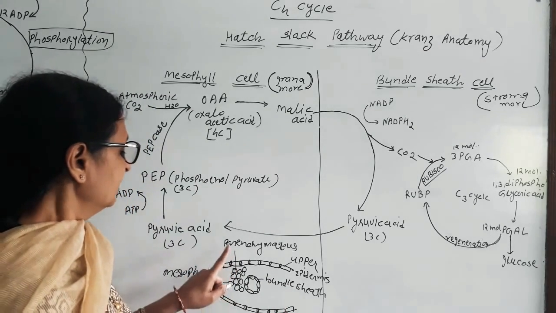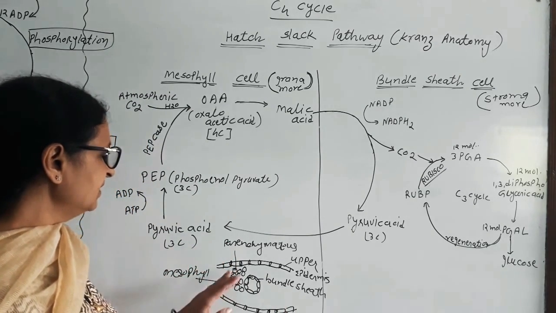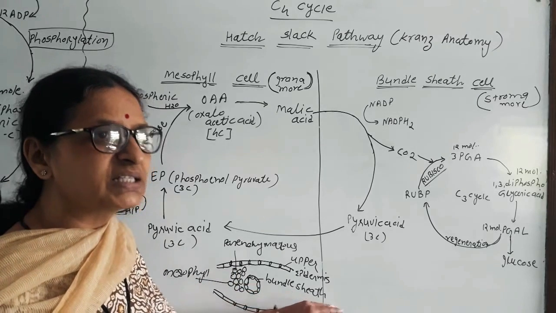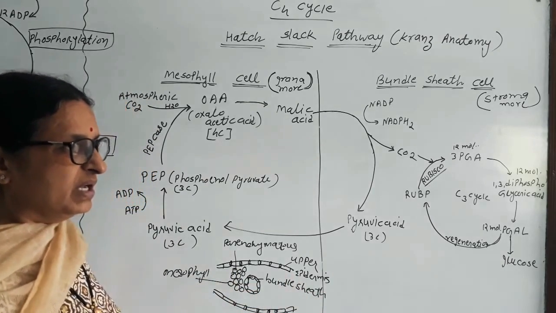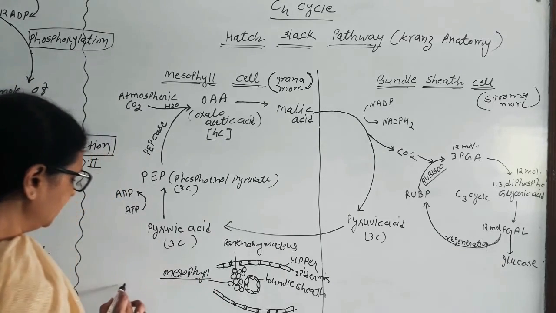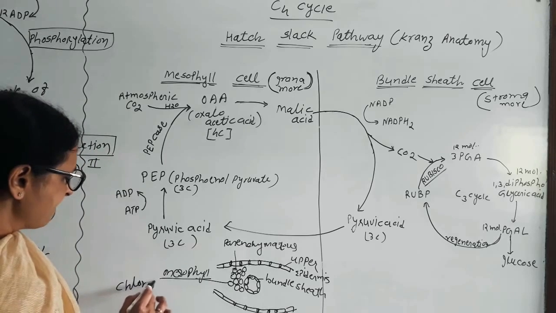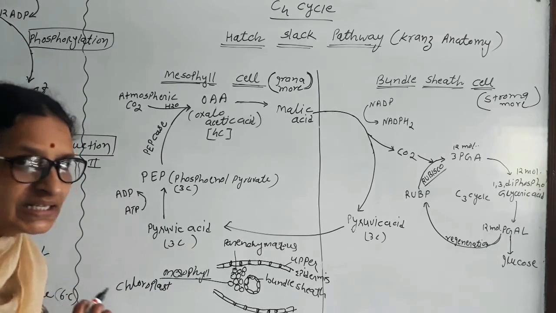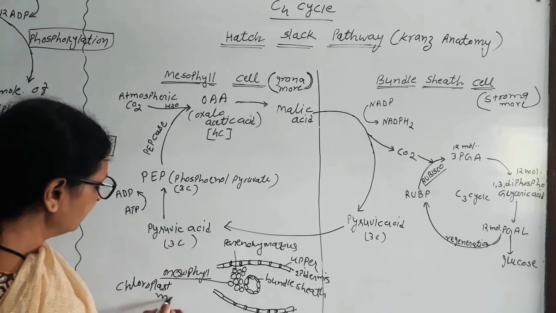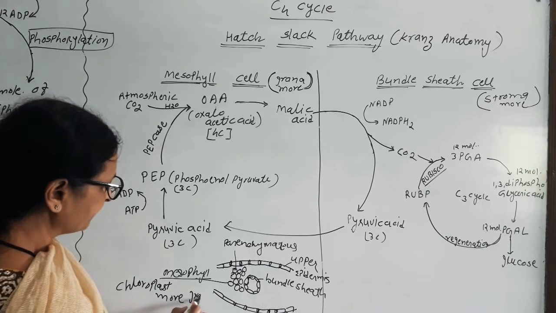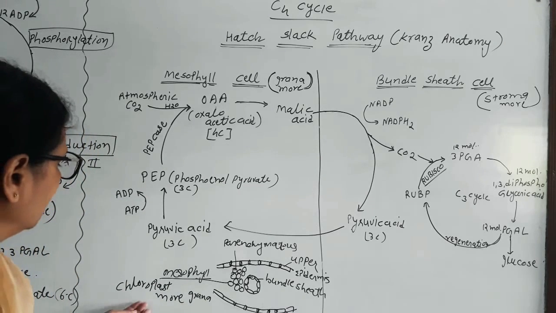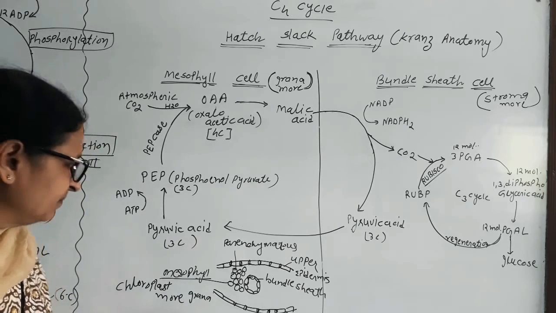So in a monocotyledon plant, the mesophyll tissue and bundle sheath cells are specific. How are they specific? Mesophyll cells contain chloroplasts with more grana and very little or no stroma.